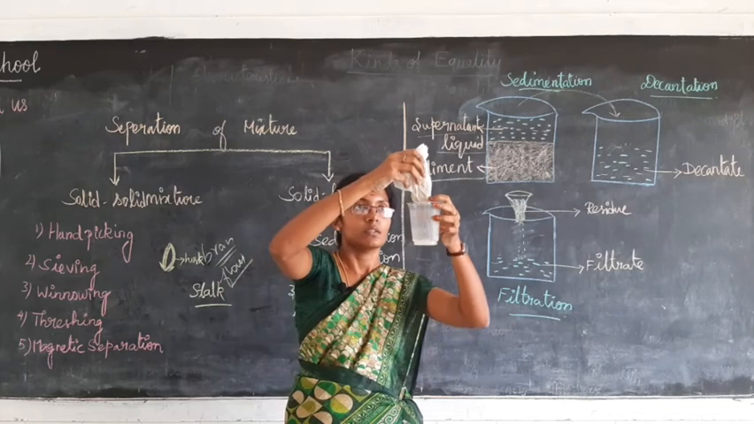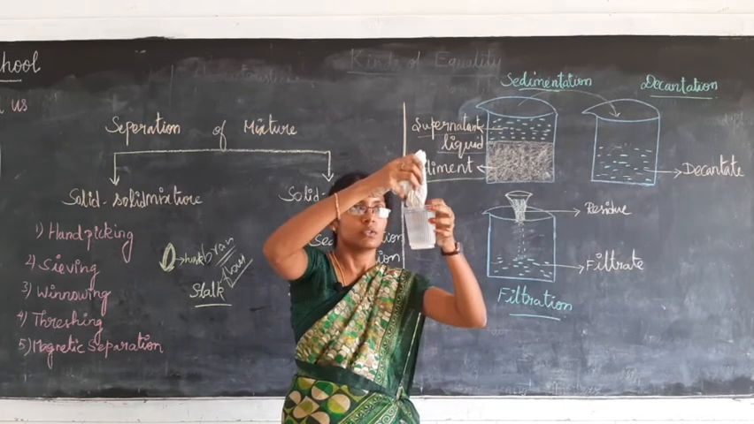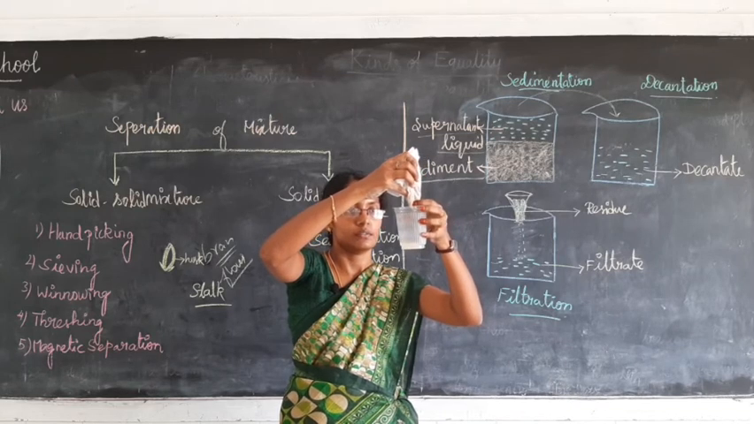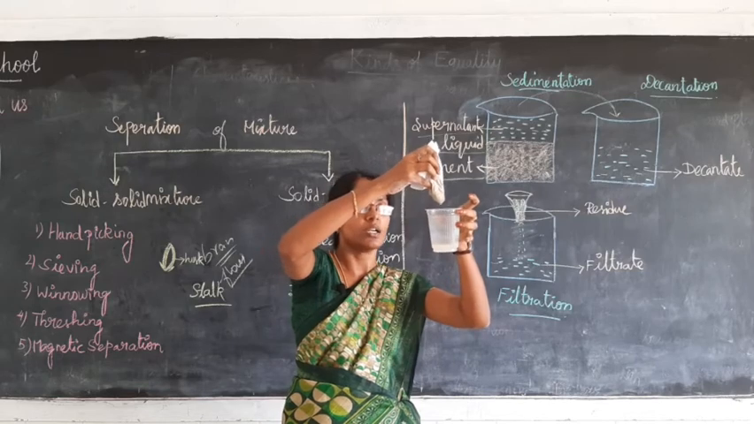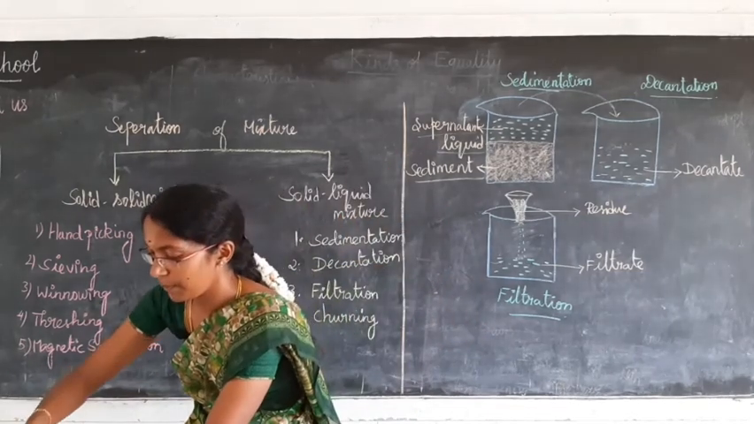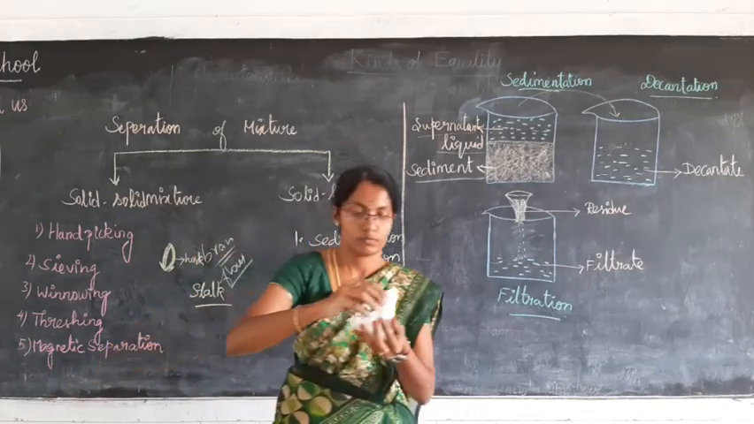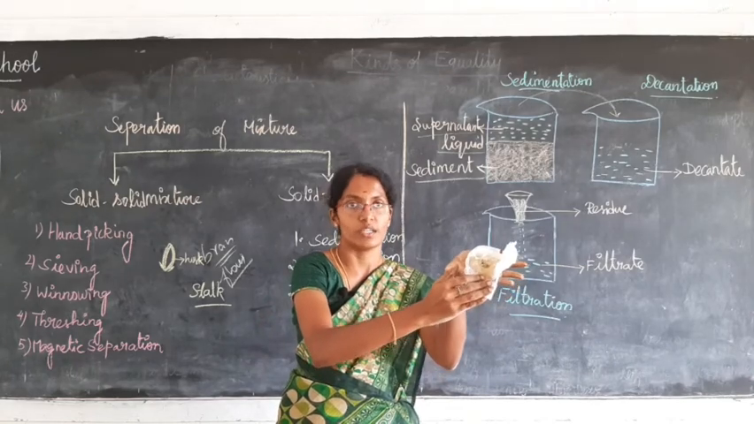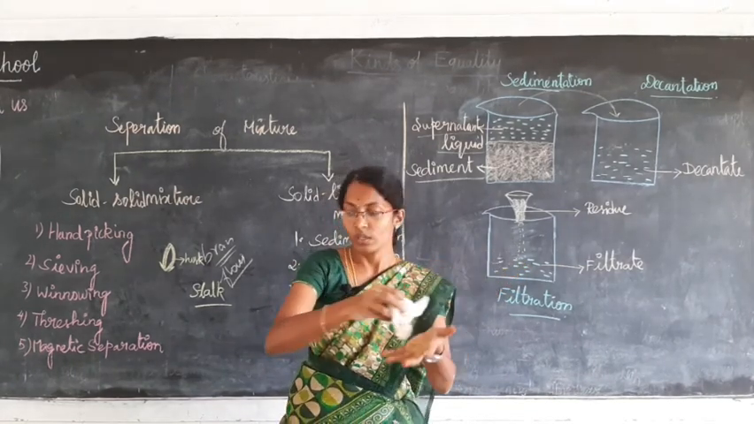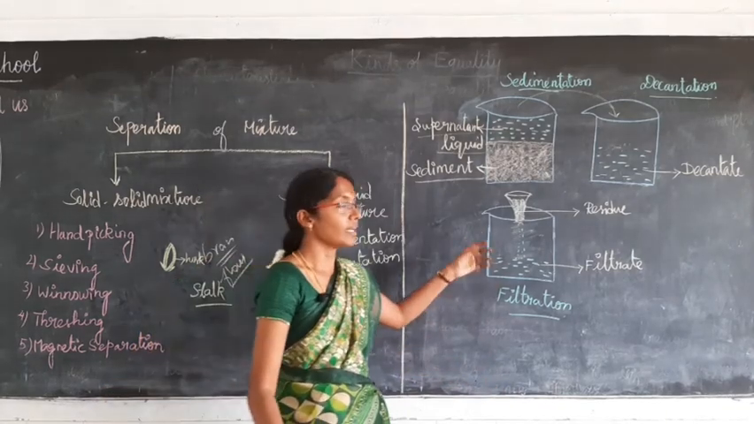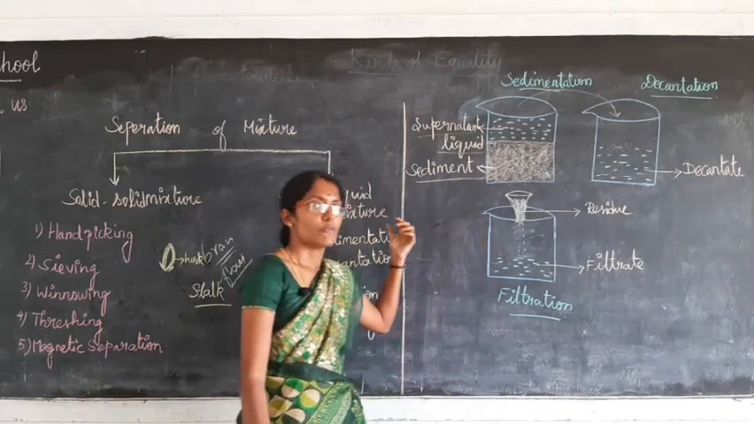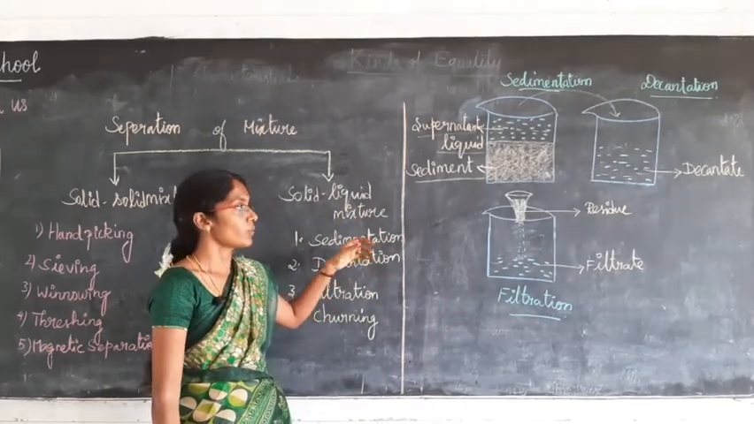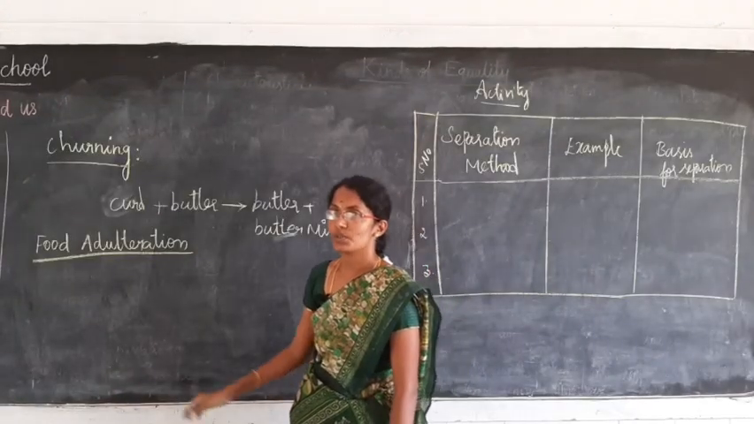So see here. This liquid is known as the filtrate. The impurities are filtered out, and this filter paper holds some residue in it. This is known as residue. Like this we separate the solid impurities from a solid-liquid mixture. Okay, the next topic we are going to see is churning.